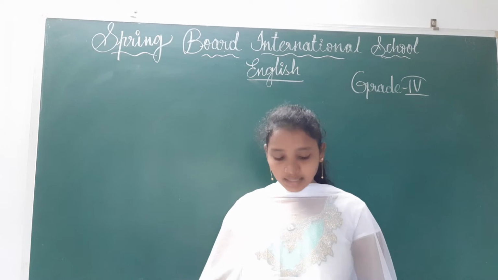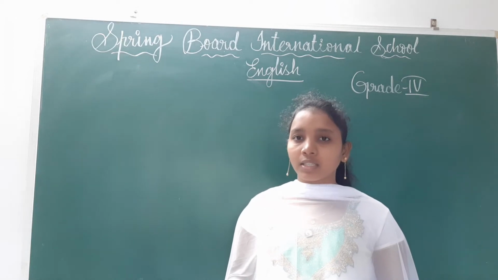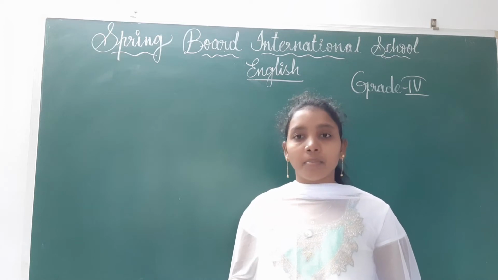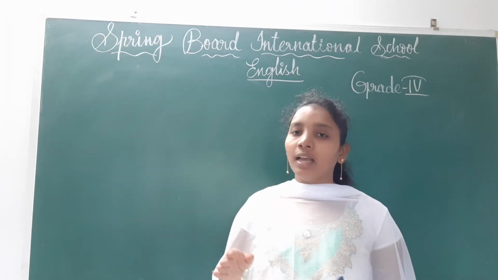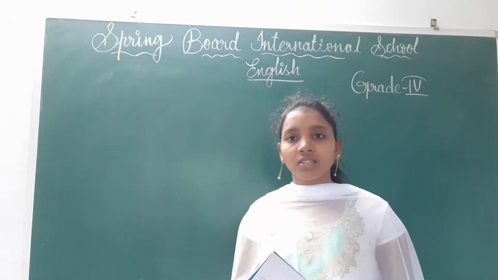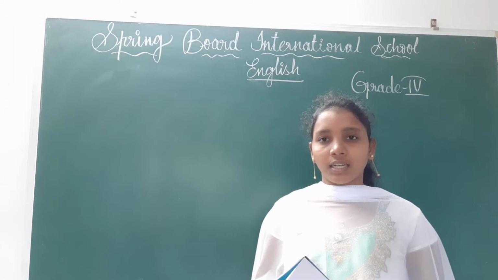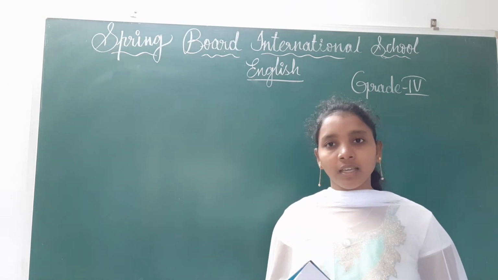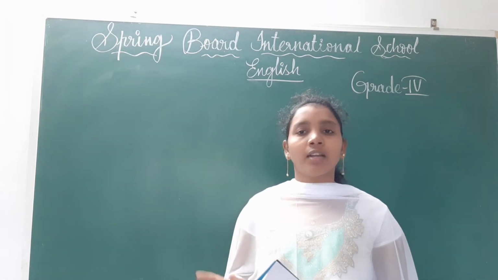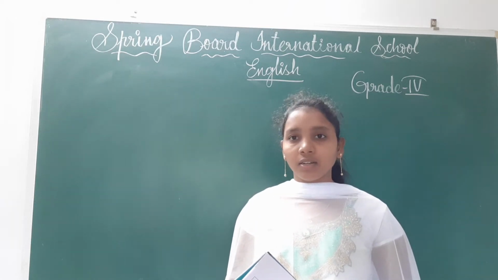And now in page number 24, exercise 2.8. See children, in the previous class we have learnt about common gender noun and neuter gender noun also. Common gender noun means a noun in common for female and for male, for masculine and feminine genders also. If we are using the same noun, that noun can be said as common gender noun. For non-living things, if you are giving their names, those names can be said as neuter. That means it does not belong to female or to male. Those nouns can be said as neuter gender noun. Yes or no, children? Right.